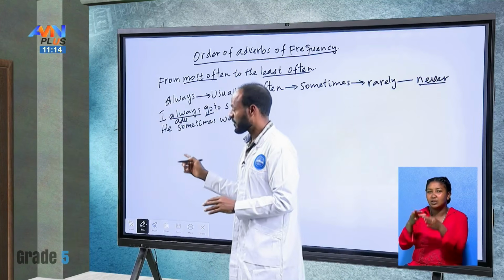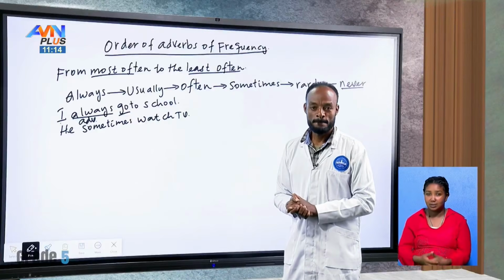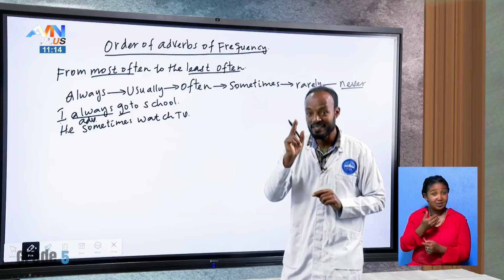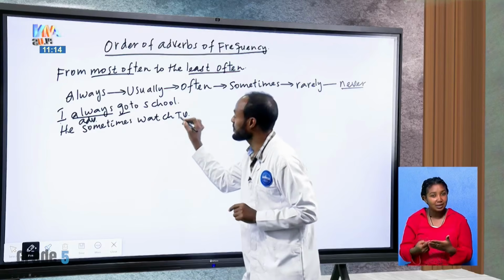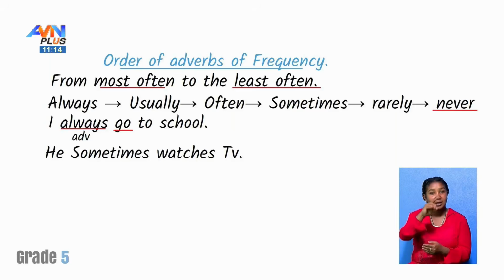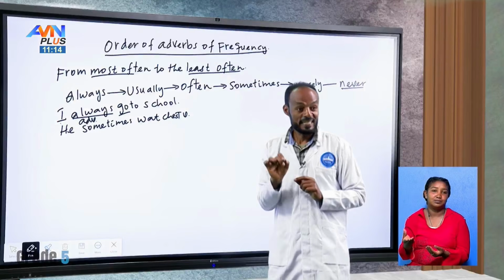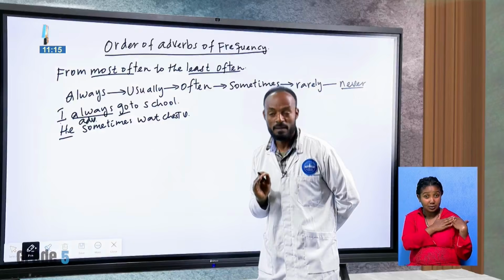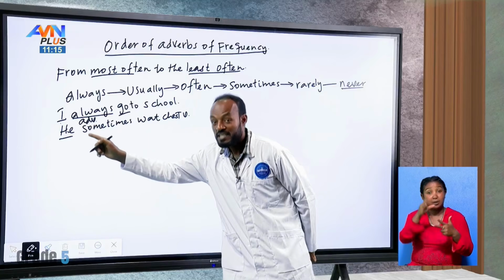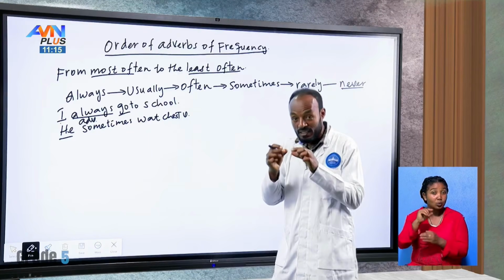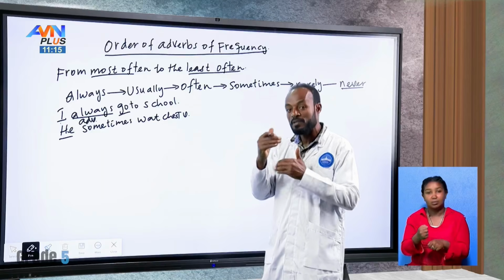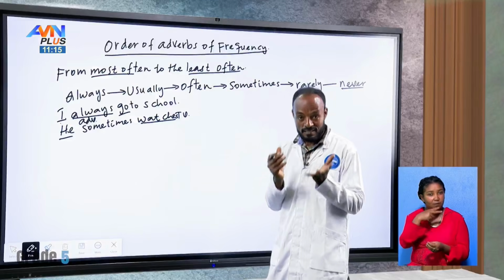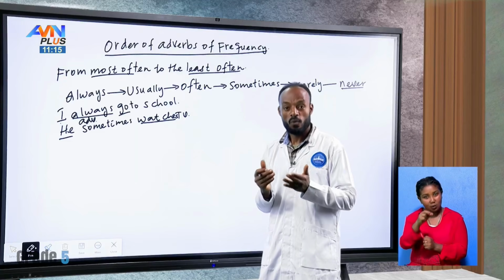Is this sentence written correctly? I hope you see something wrong. Which one is that? Here, this verb should take what? Es, because the subject is third person singular. We're talking about simple present tense, something which is just taking place again and again. So the verb should be verb with s, es, or ies.